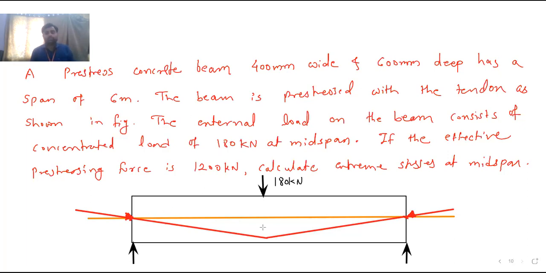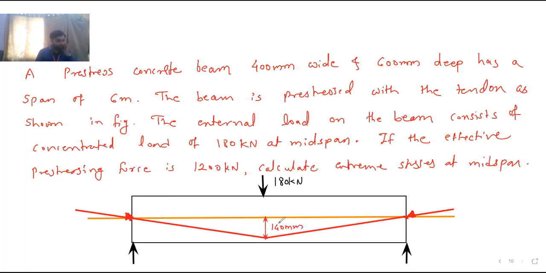So now this eccentricity is 140 mm. This is given as 140 mm.